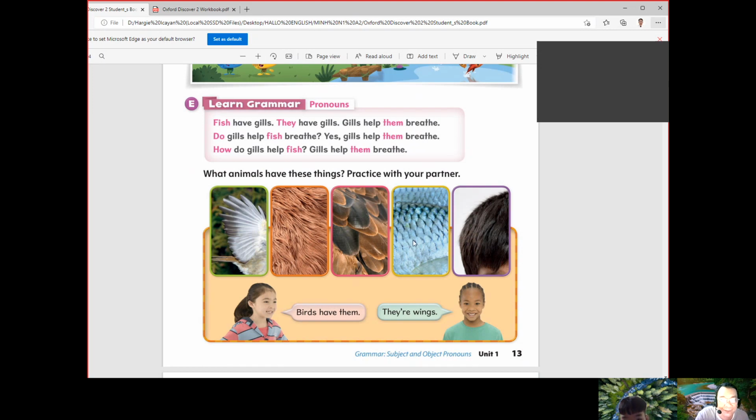What about this one? Scale. Very good. So this one is a fish. Very good. And what about this one? Hair. And who has hair? Mammals. Okay, mammals, and we are also mammals. We are also considered animals, but we are the highest form of animals, and we are mammals. That's correct. Although it's human, a person, we are also mammals.